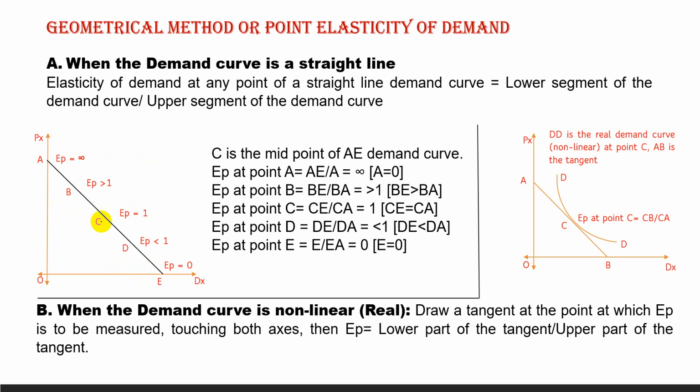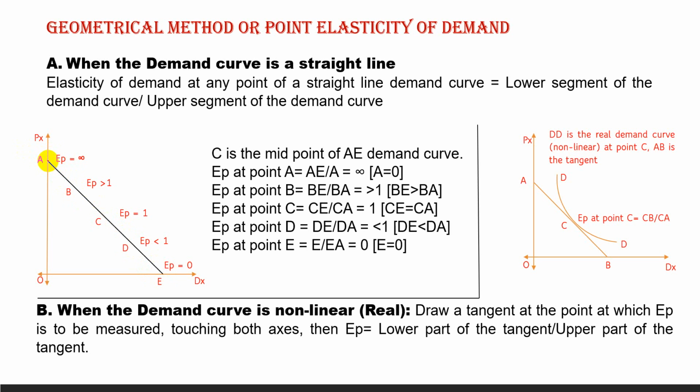Let us consider from the beginning, at point A. At point A, the lower part is AE and the upper part is A. Upper part A means there is no change, 0. If we consider this curve is 16 centimeters, then the lower part is 16 centimeters and the upper part is 0.